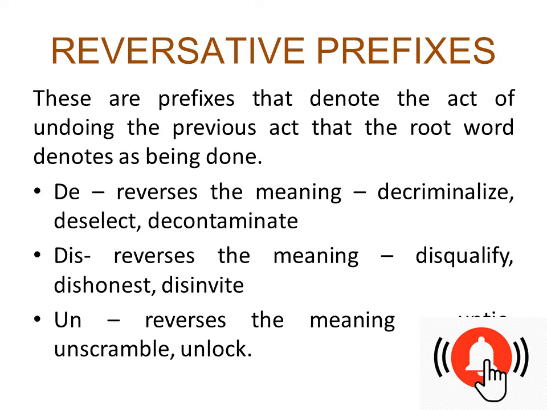All these things are reversing the meaning of the root word. So the prefixes that help in reversing the meaning of the root word, or undoing the act which is already done, are called reversative prefixes, like d, dis, un. By adding these prefixes, we undo the thing that is already done and we give it a totally new meaning.